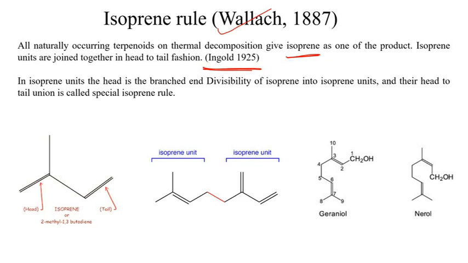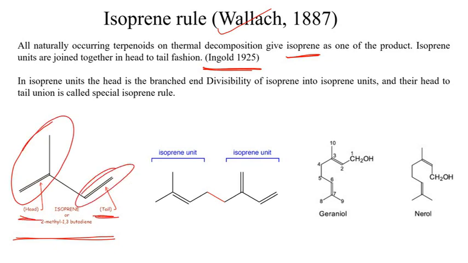So let us try to understand what exactly he meant. Look here, we have an isoprene unit, that is 2-methyl-butadiene. He said that this branched part can be called the head, and this alkene part here can be called the tail part. Now, how do we arrange this in head to tail fashion? Here is an example. We have two isoprene units here. See, this is one isoprene unit, 5 carbon, and this is another isoprene unit here.